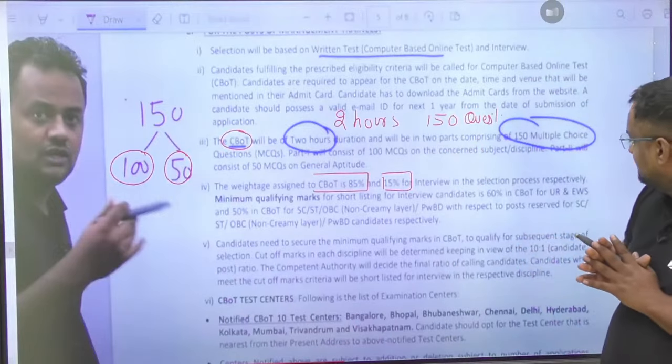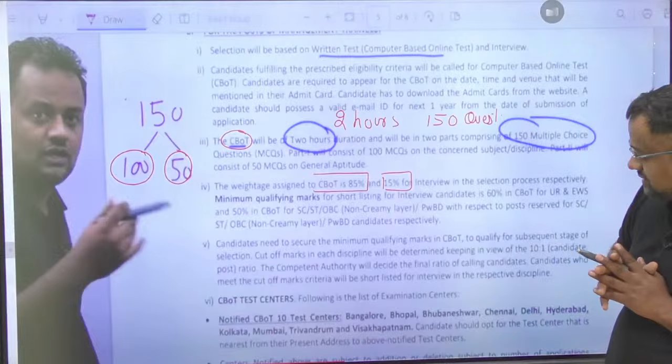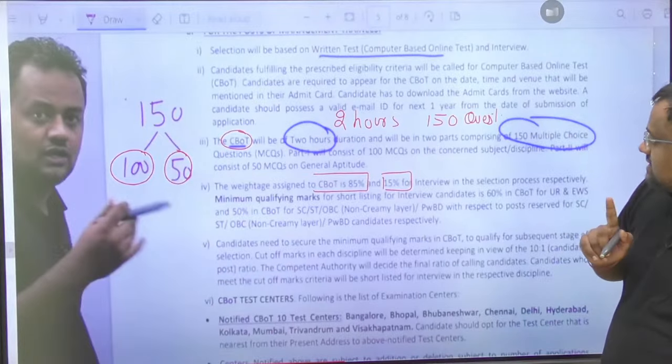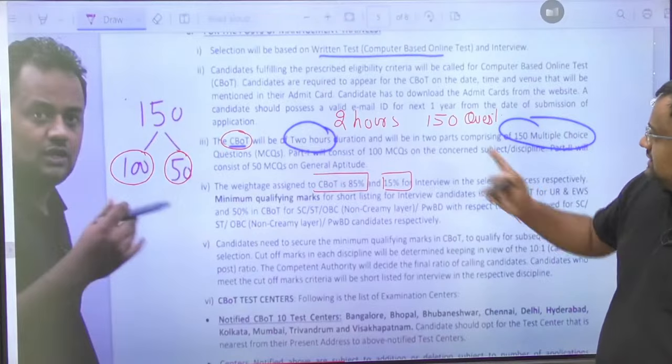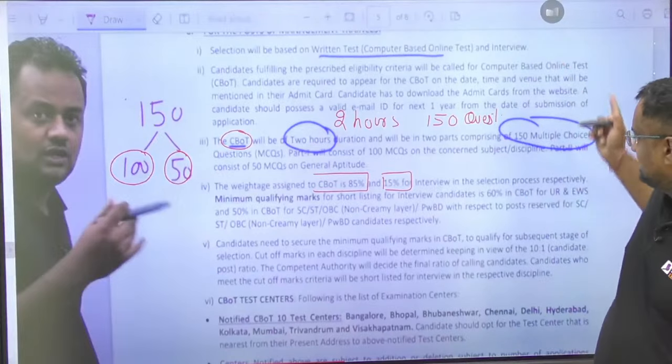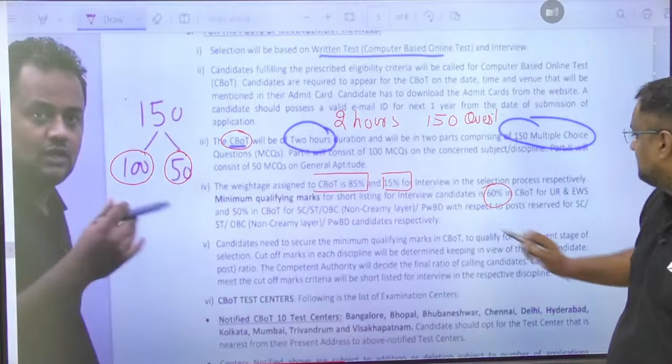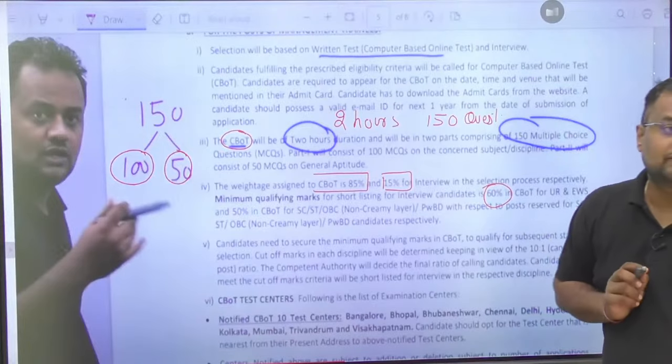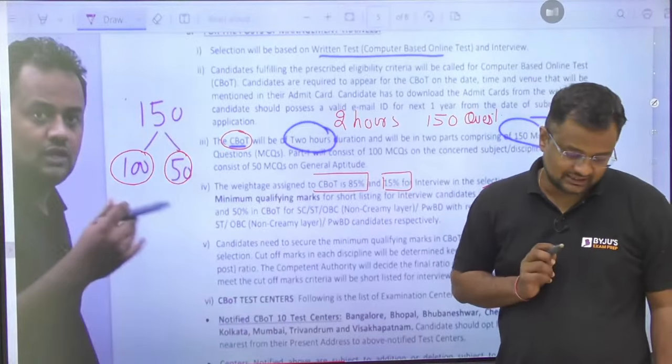Minimum marks required in these 150 questions are 60% for unreserved and EWS category, and 50% for SC and ST category.